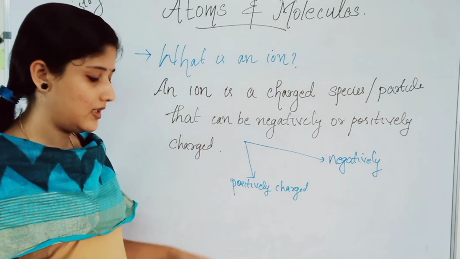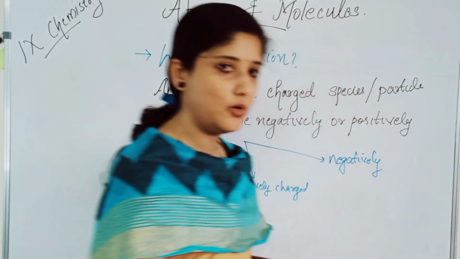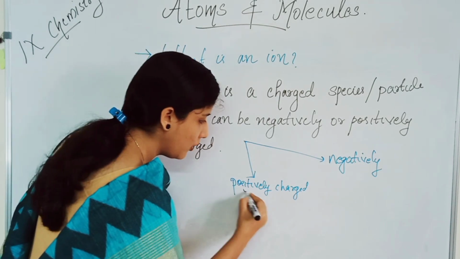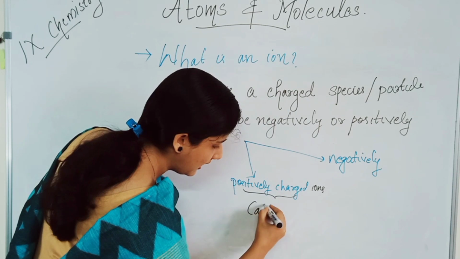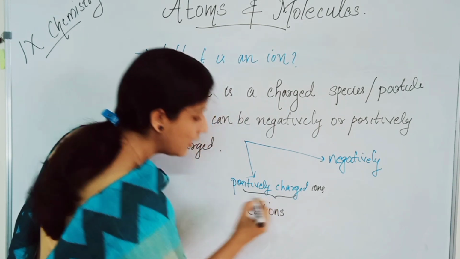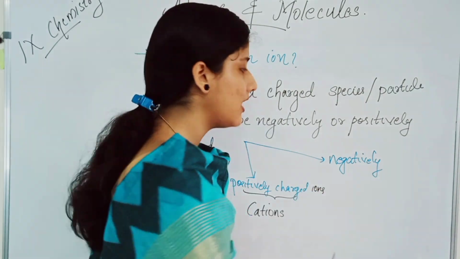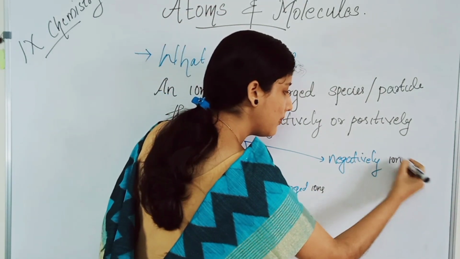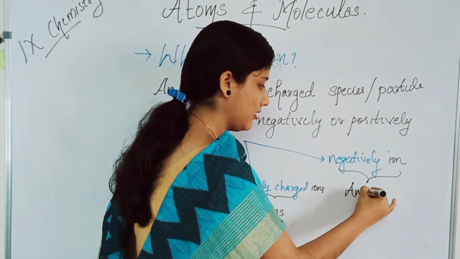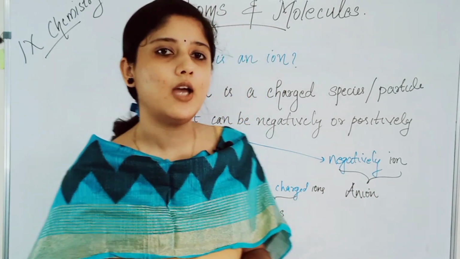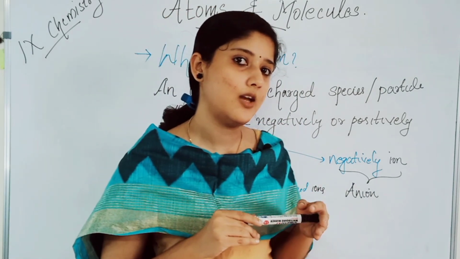These positively charged ions are known by a name. They are called cations. C-A-T-I-O-N, cations. Positively charged ions are called cations and negatively charged ions are known by the name anions. Positively charged ions are called cations and negatively charged ions are called anions.